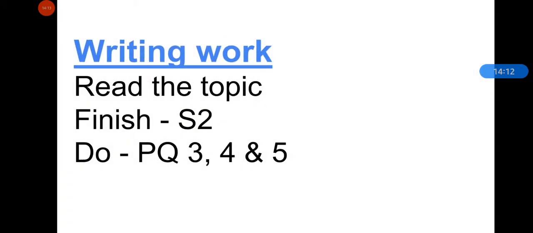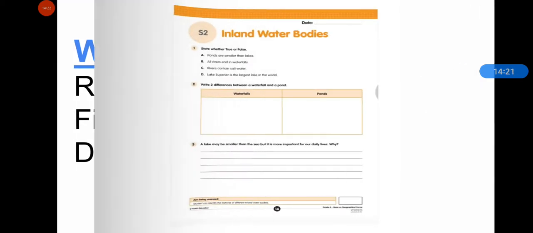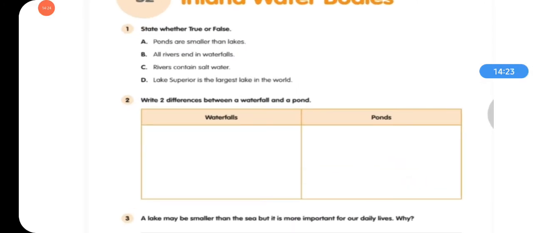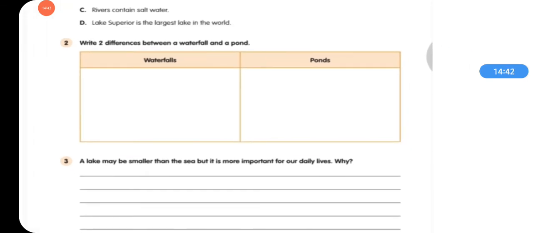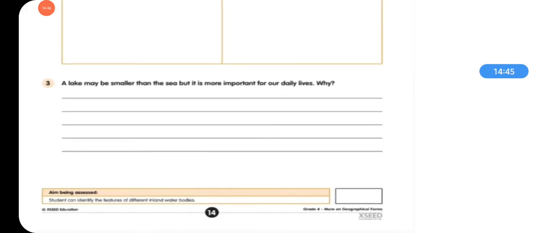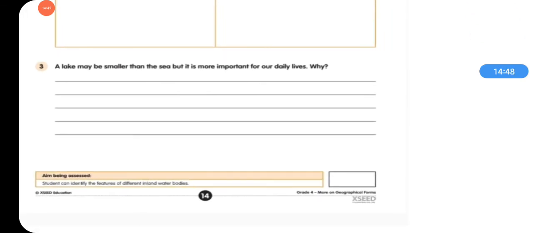And this is your writing work for today. Read the topic, finish S2 and do PQ 3, 4 and 5. Now, this is your S2. Question 1. You need to state whether true or false. Ponds are smaller than lakes. Next, all rivers end in waterfalls. Next, rivers contain salt water. And next, Lake Superior is the largest lake in the world. Question 2. Write two differences between a waterfall and a pond. Question 3. A lake may be smaller than the sea, but it is more important for our daily lives. Why?